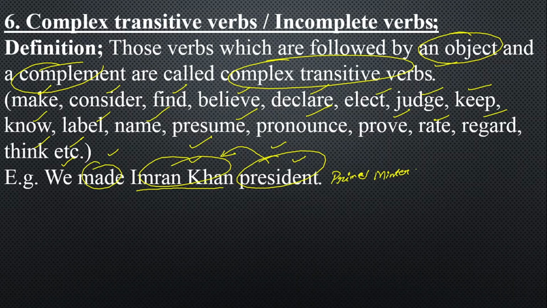And incomplete verbs need their object as well as a complement. That's why we call them complex transitive verbs. We made Imran Khan president. And why do we call it transitive? Because it can be changed into passive voice, and there are two ways to change them into passive voice.